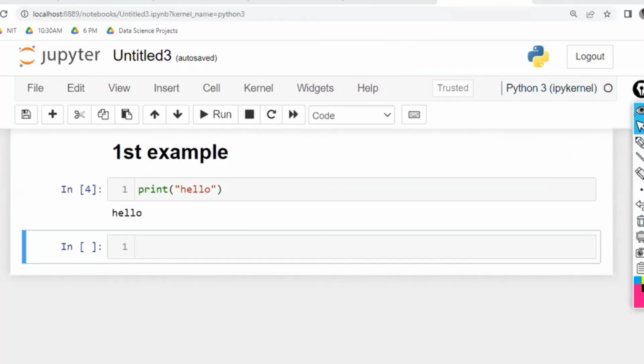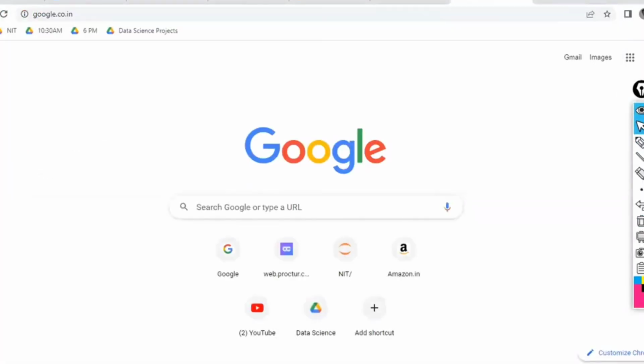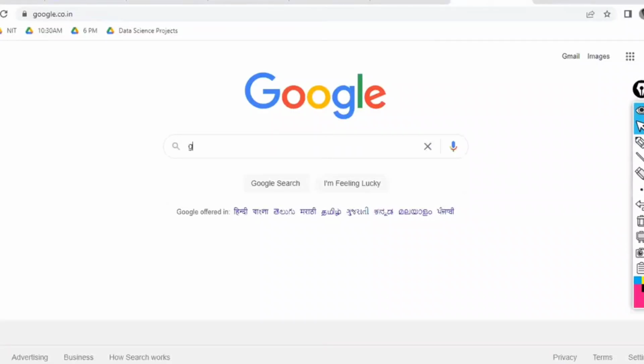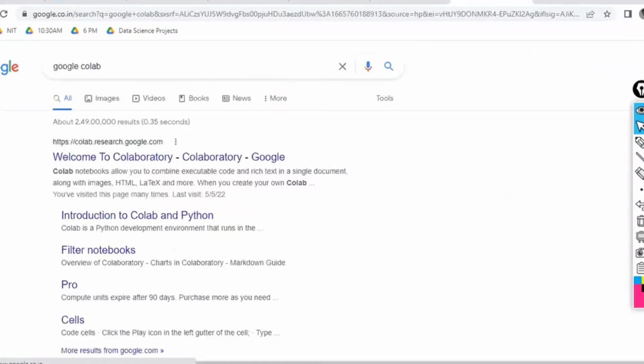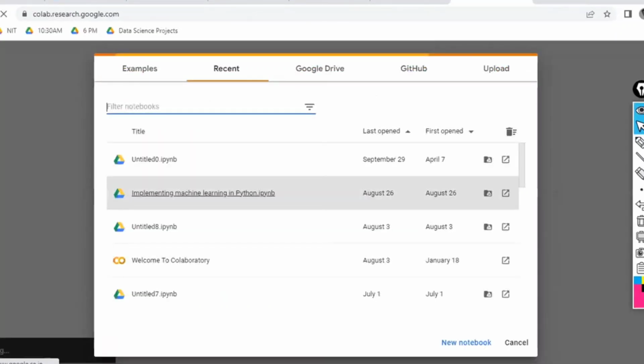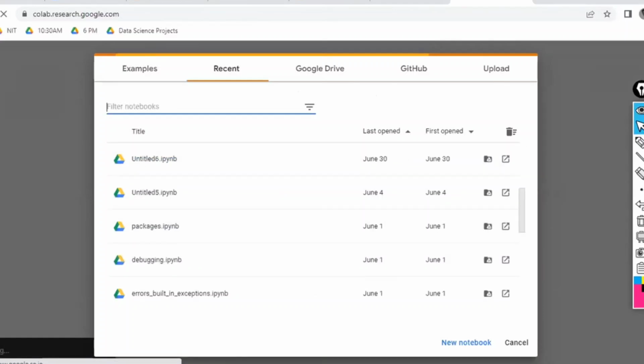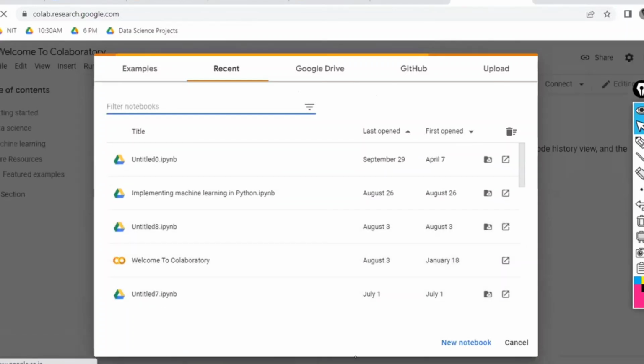For that, what they have done is they have created a new one. Google has created a new one called Google Colab. So this is created for the students' purpose. Whatever we have done till now, the same you can create once again.